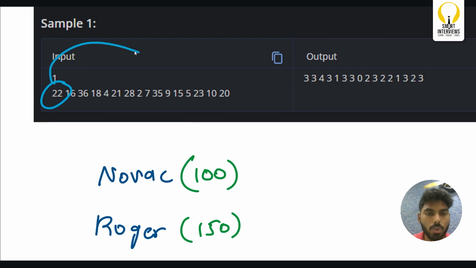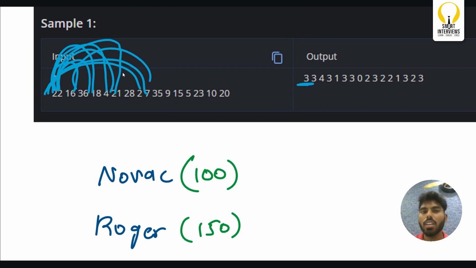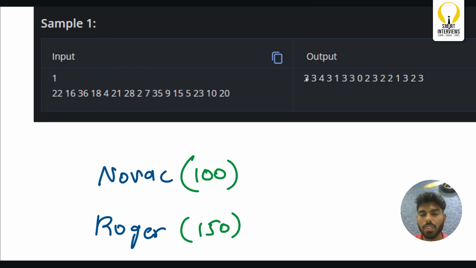What about 22 and 35? Is he going to win? No. Obviously, 22 is going to lose because 35 is greater than 22, so he cannot win the game. So, can you tell me how he can win the game? When we pair him with 16, with 18, with 4, with 21, 2, 7, all these matches he can win, right? But why is the answer 3 when he can win all these games? We will understand now.